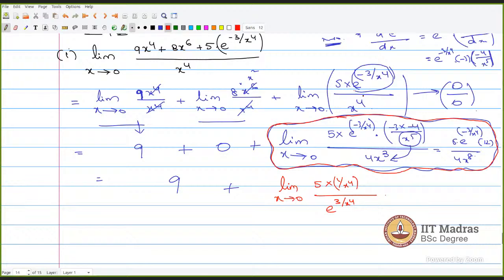We are directly applying the L'Hopital rule. Initially we have this e power minus 3 by x power 4 and x power 4 in the denominator. After applying L'Hopital rule, you differentiate the numerator and denominator separately. If you simplify this, what we are going to get is something like in the numerator e power minus 3 by x power 4, and in the denominator.